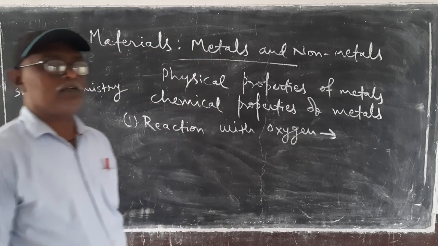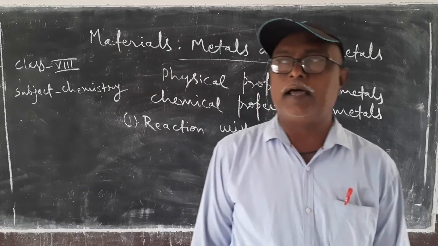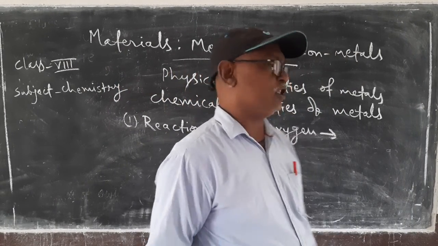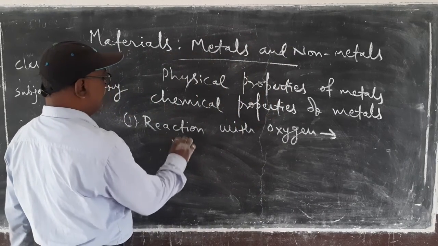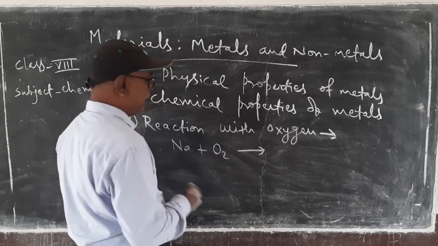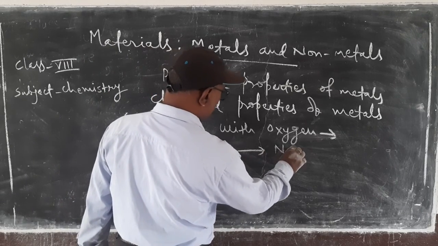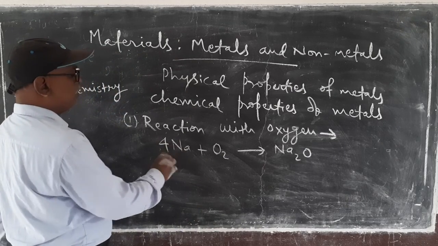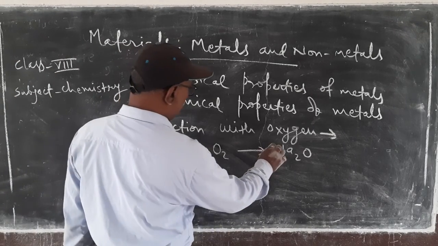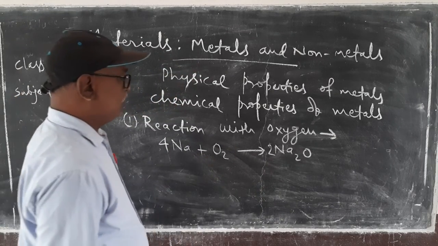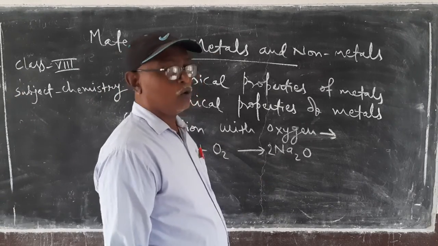Metals react with oxygen to form metallic oxides, and metallic oxides are generally basic in nature. Sodium, when it reacts with oxygen, forms Na2O. The complete reaction is 4Na plus O2 gives 2Na2O, and this one is known as sodium monoxide.